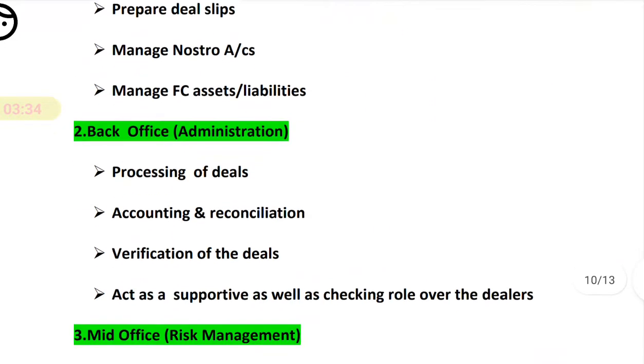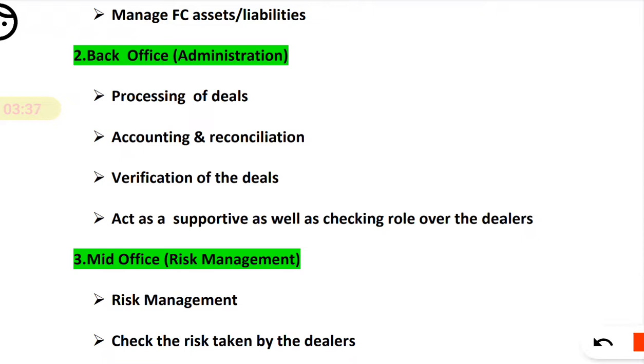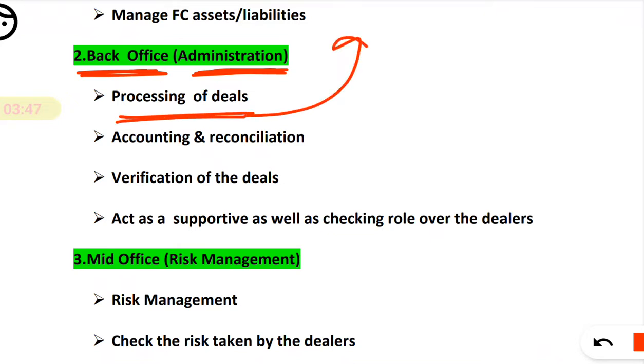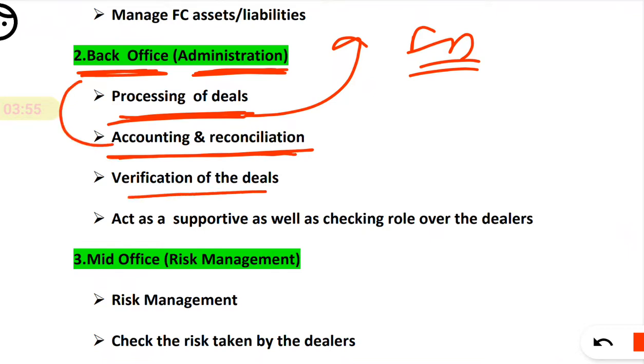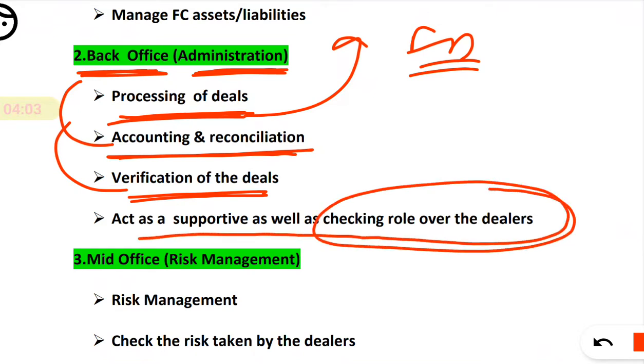Now next is the back office. What is the back office? From the name itself, we all know the main work done here is administration. It consists of processing of the deals: different deals initiated by the front office, the back office will process. Accounting and reconciliation are also part of the back office. Verification of the deals is also part of the back office, and it acts as a supportive as well as a checking role over the dealer.